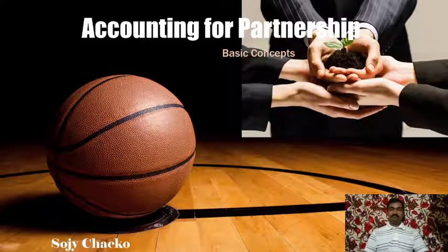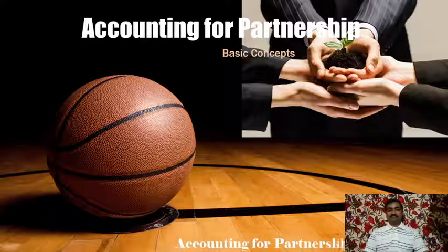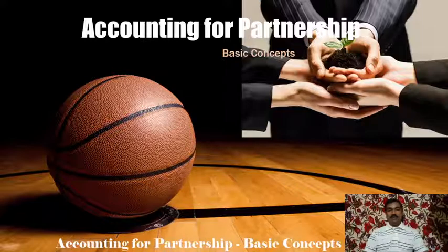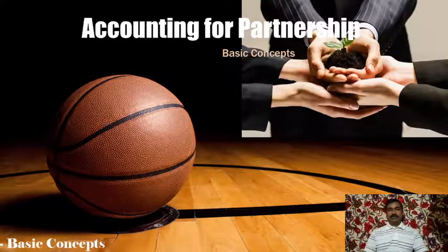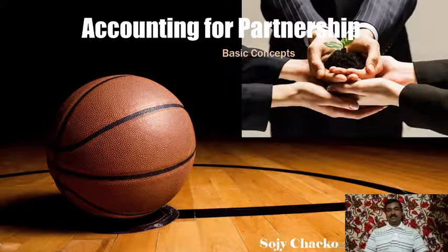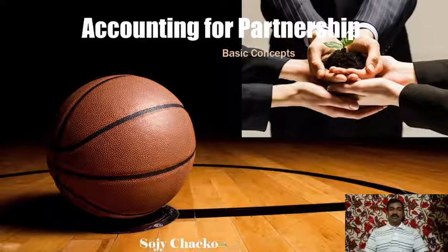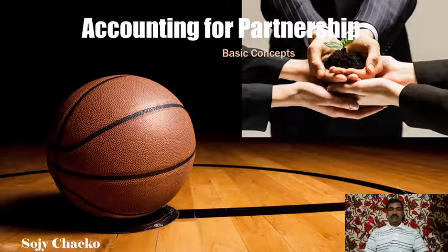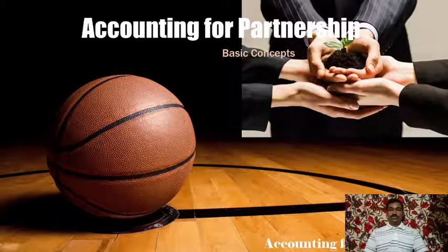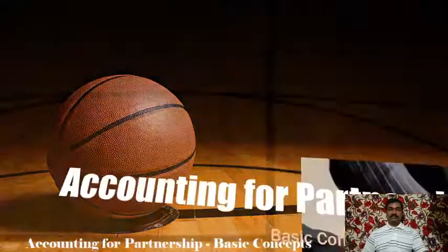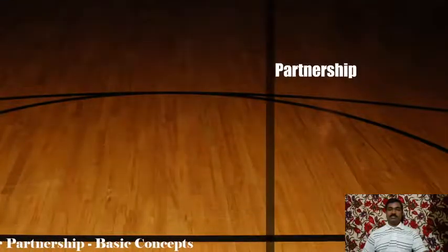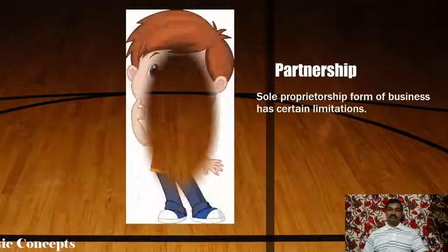Do you remember them? The first one was sole proprietorship. Second one, partnership. Third one, joint Hindu family business. Fourth one, cooperative society. And the fifth one, joint stock companies. The first one we studied was sole proprietorship.